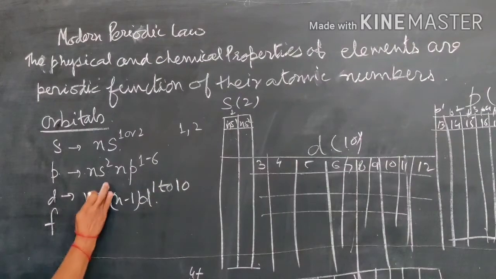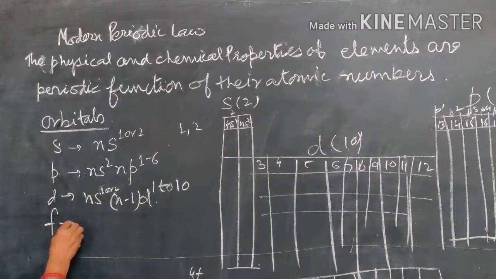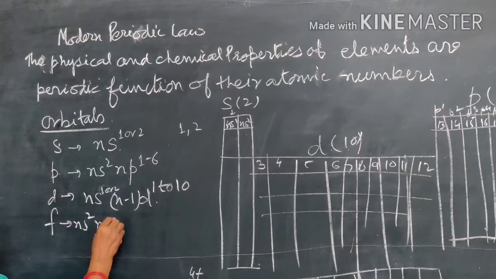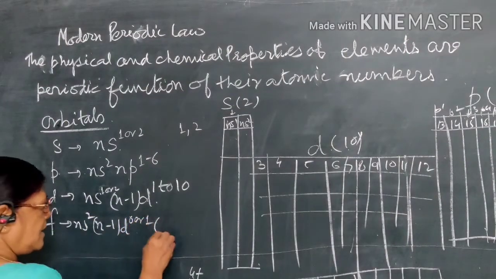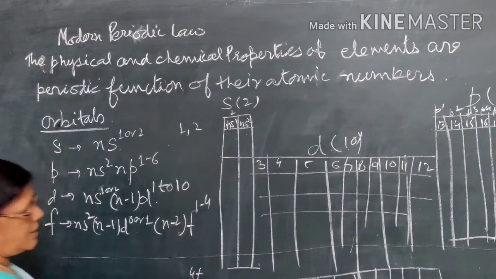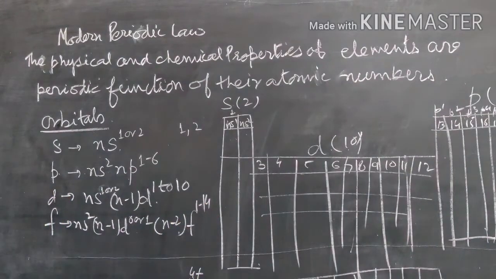Or here we can write either 1 or 2. For f orbital we can write ns2, then (n-1)d0 or 1. Then we fill (n-2)f1 to 14. This is the electronic configuration for the f block element.